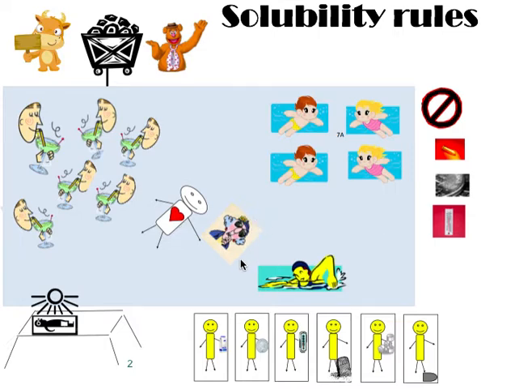Acetate, I think here is the picture of this crabby lady. I don't know why it was called acetate, but in any case, she is the representative of C2H3O2 -1, and acetate is always soluble. I added something here. I added a wet diaper, and a wet diaper reminds me of ammonium. So NH4 +1 is always soluble in water.